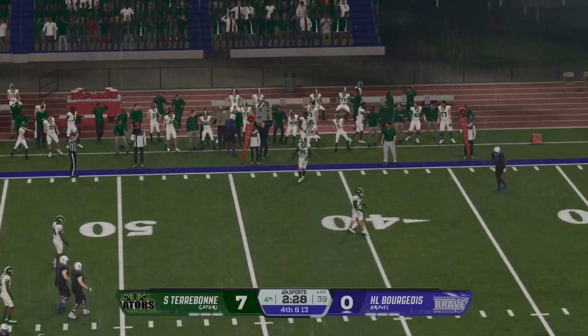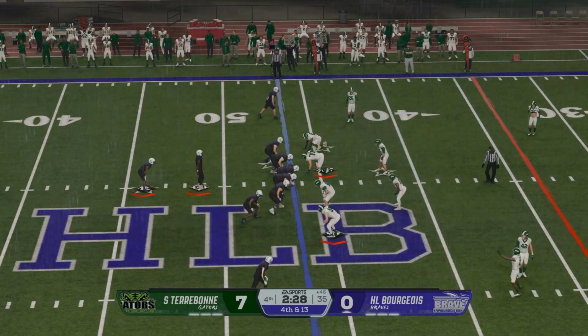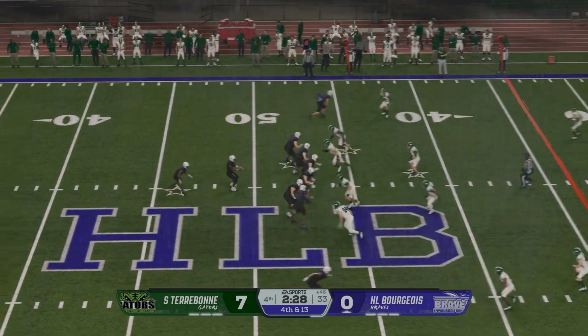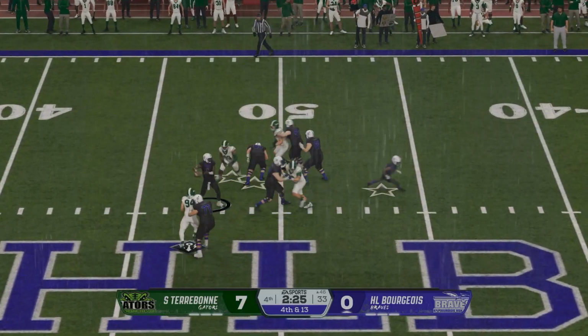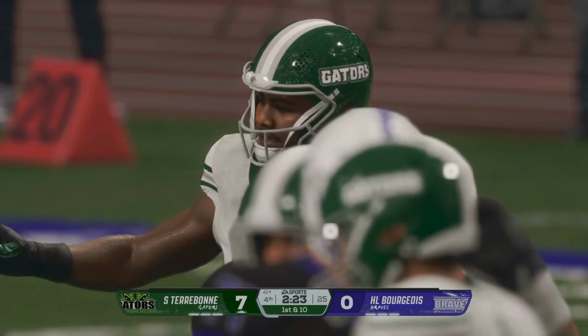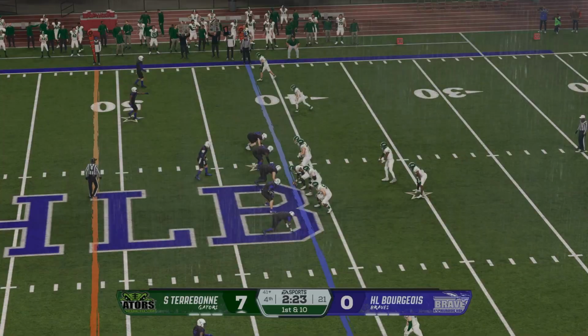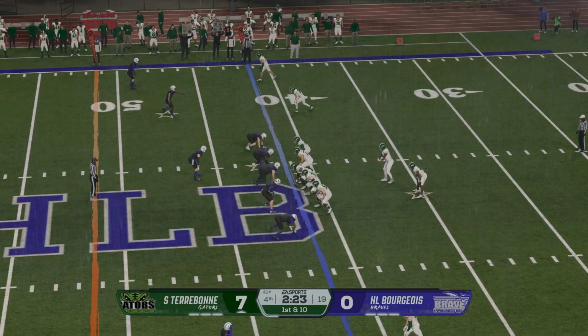Makes the grab. And they get the completion, and they get out of bounds, which is obviously important to stop the clock. But what's really important now is it's fourth down, and that made it more manageable. But obviously, the clock is not as important as making sure you get this fourth down conversion. He's not going to get there. A big stop for this defense on fourth down.